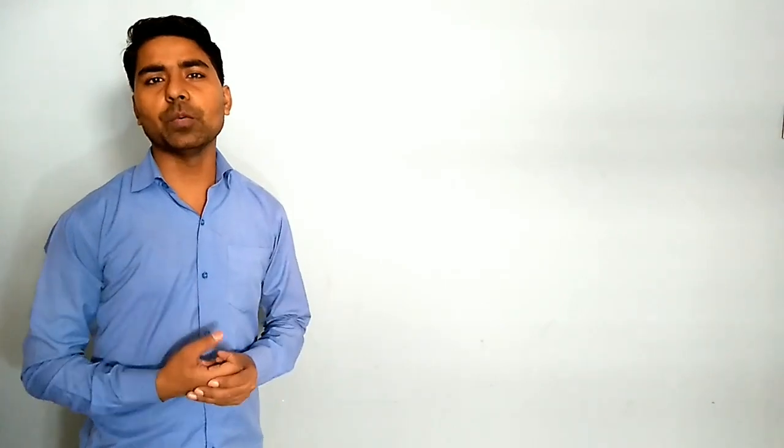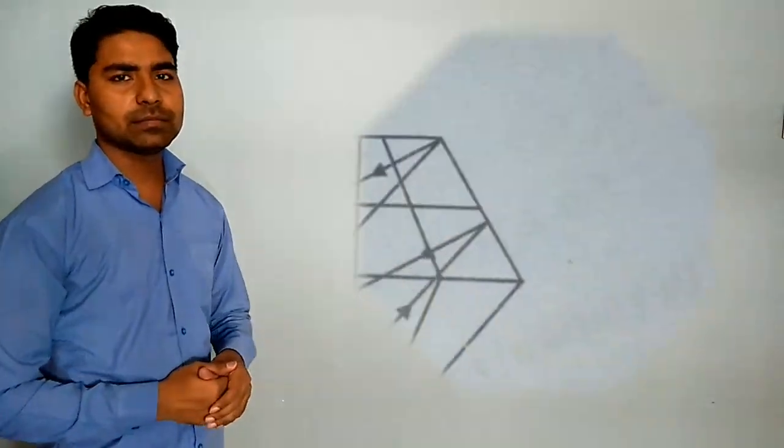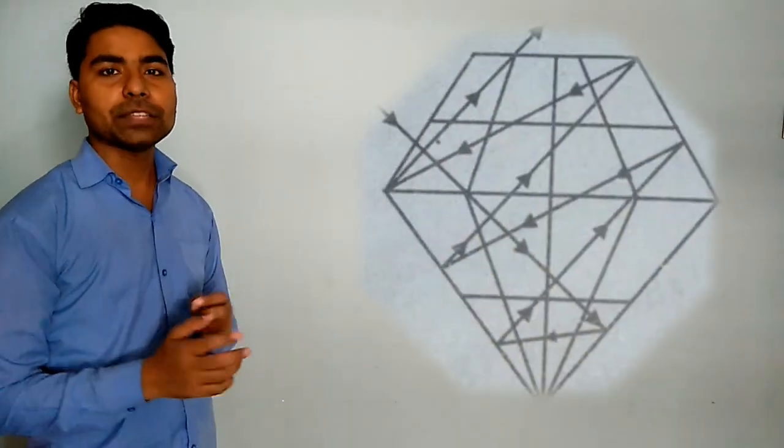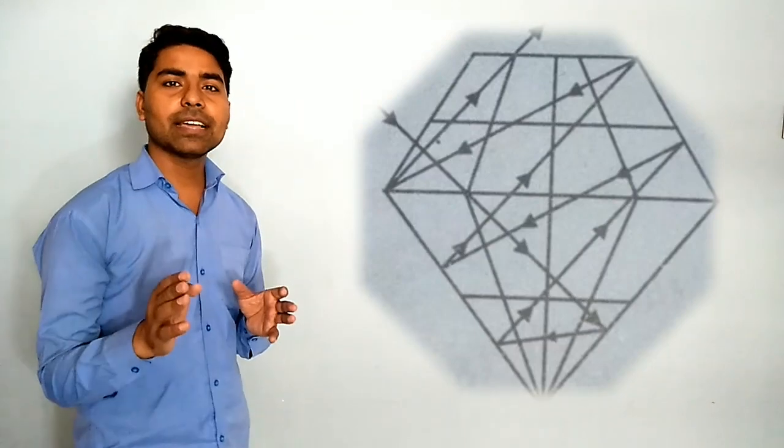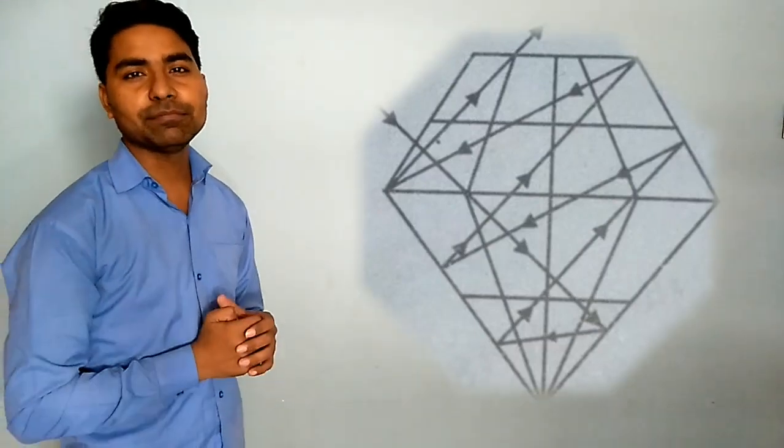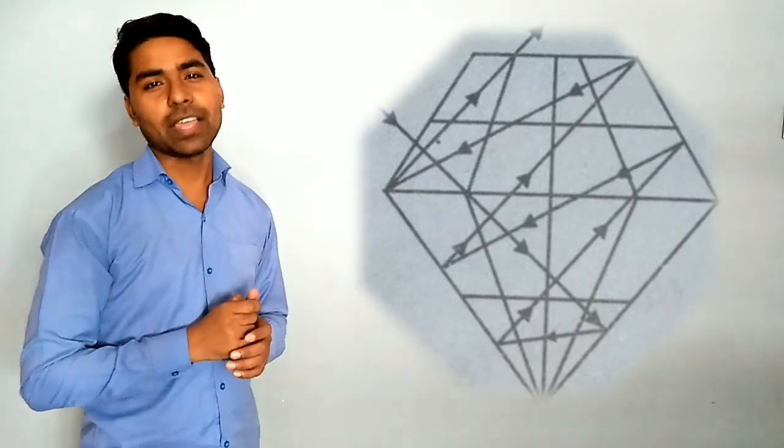Next point is the brilliancy of the diamond, or you can say the sparkling of the diamond. In the exam, it can be asked with these two words, brilliancy of diamond or sparkling of the diamond. Why is it happening? See the diagram. The critical angle for the diamond is 24 degrees. This is a very small angle.